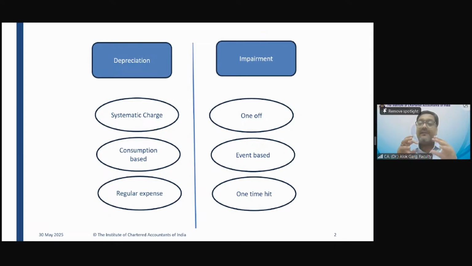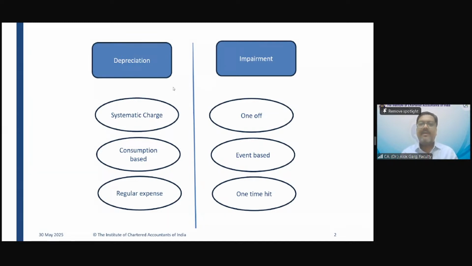So friends, what is the difference between depreciation and impairment? Depreciation is a systematic charge. For example, you bought a car and the life of the car is 10 years. Let's say it's a diesel car, and you bought the car at 10 lakh rupees. What is the per annum depreciation? Can you please write on the chat box? Yes, per annum depreciation is 1 lakh rupees: 10 lakh divided by 10, 1 lakh rupees per annum.